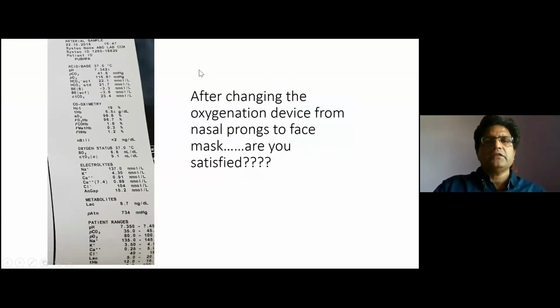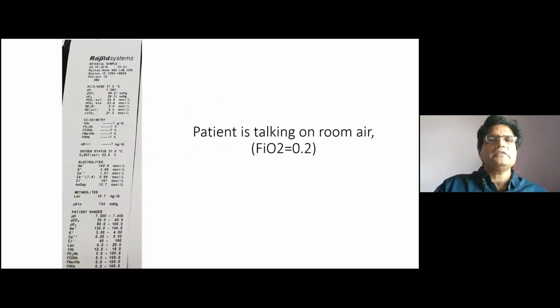In the second example, the patient has changed from nasal prong to mask, and with the mask we are giving at least 50% oxygen, that is 0.5 FiO2. So this PF ratio is more than 200. So we are very satisfied with this mask device.